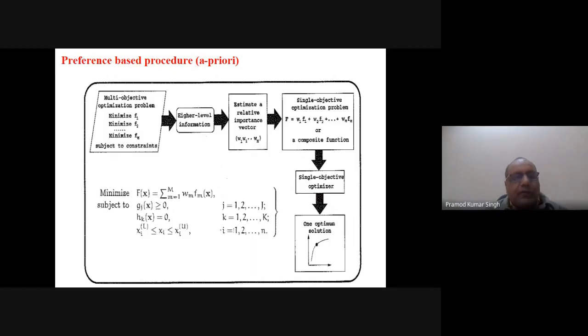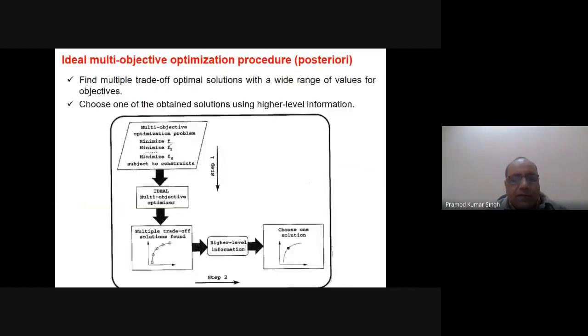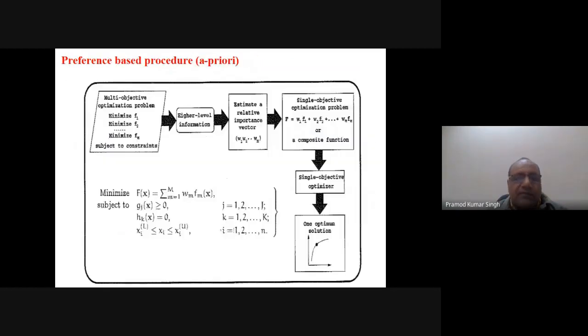So what we do in the a priori approach is written here. This is step one and this is step two. They are just the opposite of the previous one. If you look at this one, this was step one and this was step two. In the a priori approach, this becomes step one and this becomes step two. If you just see the figure here, things will be very clear.